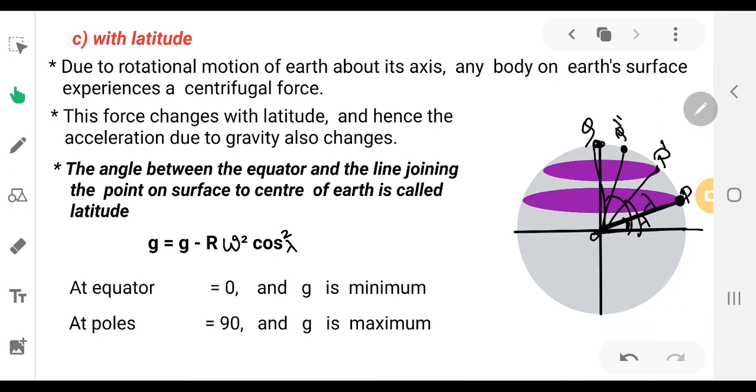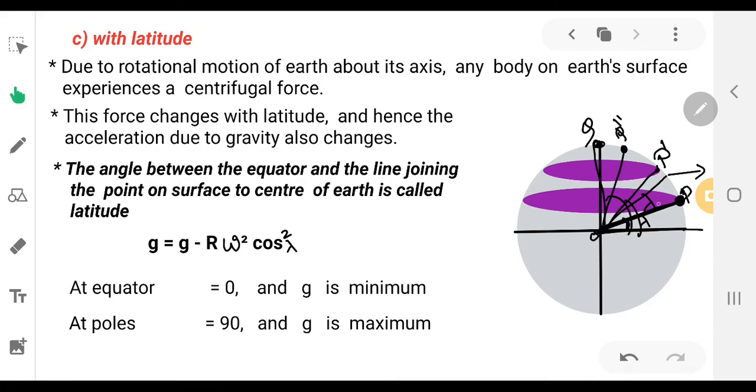So if the object is at some point P, it is experiencing two forces. One is the centrifugal force, which is acting outwards. Another is the gravitational force, which is acting towards the center.